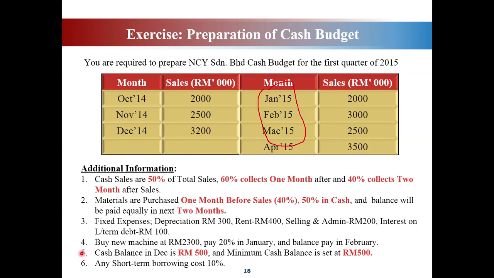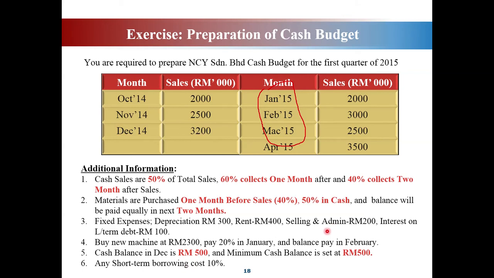So you have to be careful with all the information given here. Cash balance in December is 500 ringgit, and the minimum cash balance is set at 500 ringgit. So the company needs to maintain this every month. The company must make sure that their cash balance reaches at least 500 ringgit. Any short-term borrowing costs 10%. This is the interest rate if the company needs to borrow.